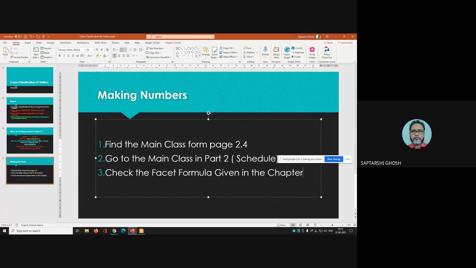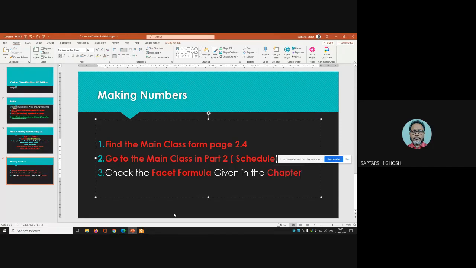Now this thing is the first, you have to start with this one. This is very important to understand. First one, find out the main class from page 2.4. Go to the main class, so like that, in part 2, schedule itself, and then check the facet formula. This is important, given in the chapter. Chapter means, now let me show you that one.